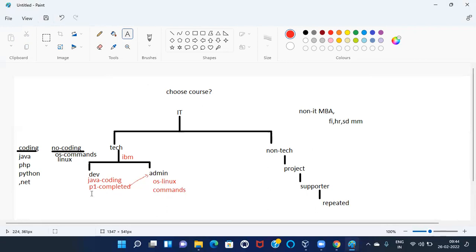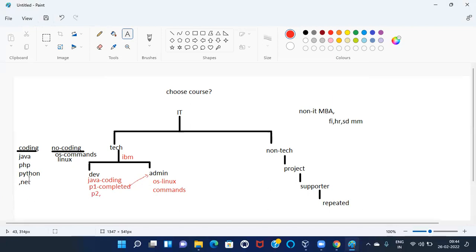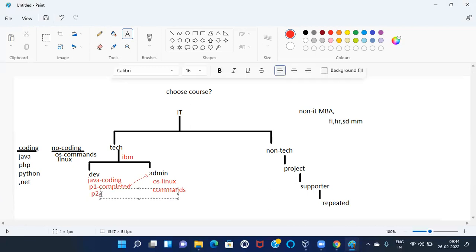Coming to the IBM organization, there is one more project that is also related to Java. They are going to complete the second project with the help of Java code.